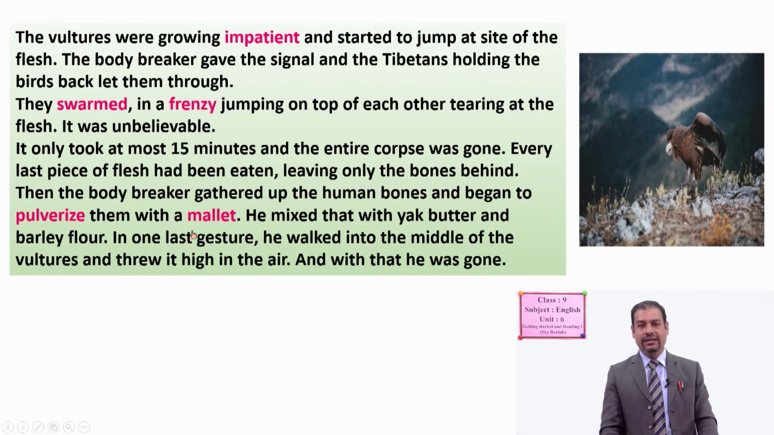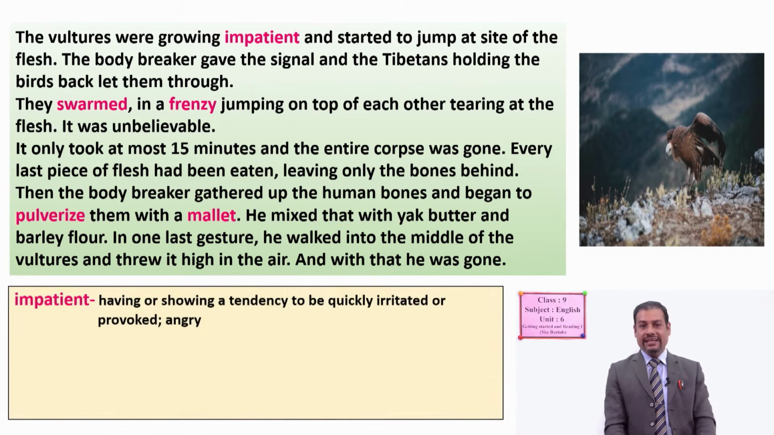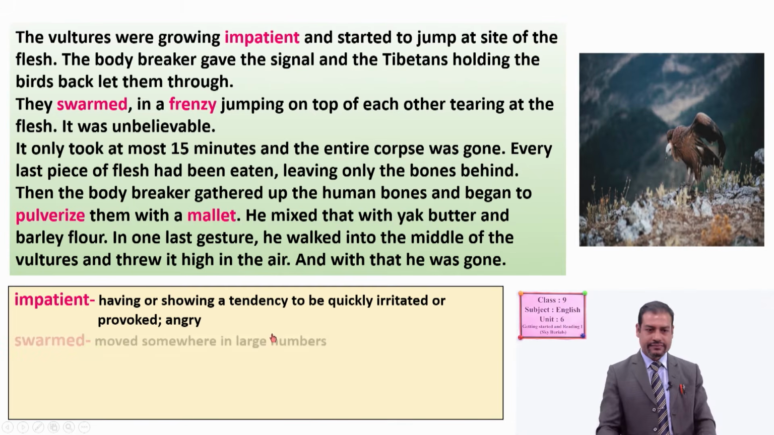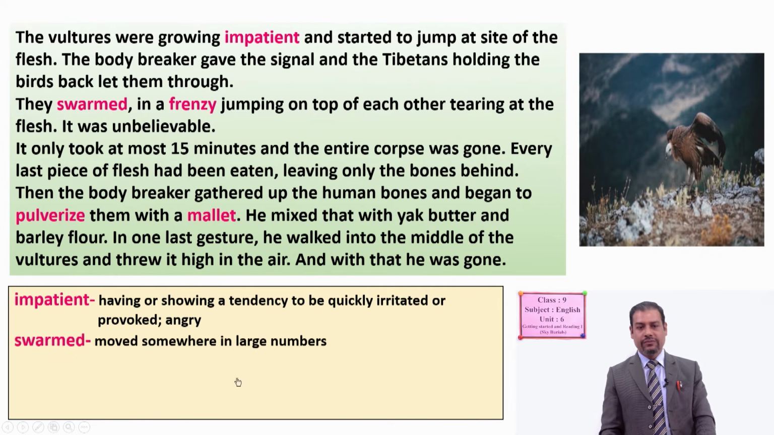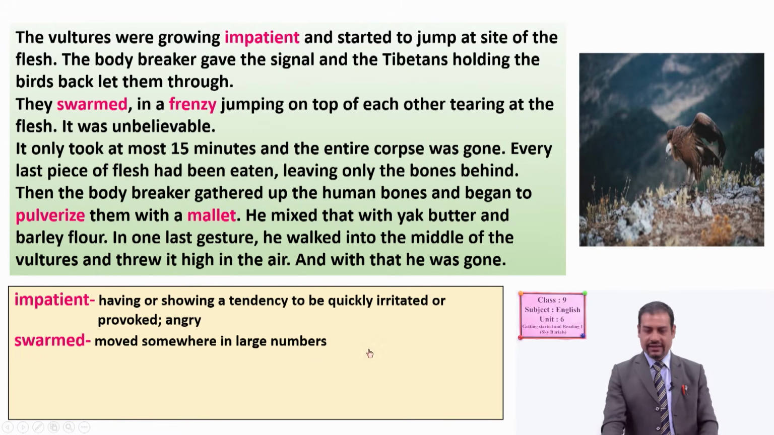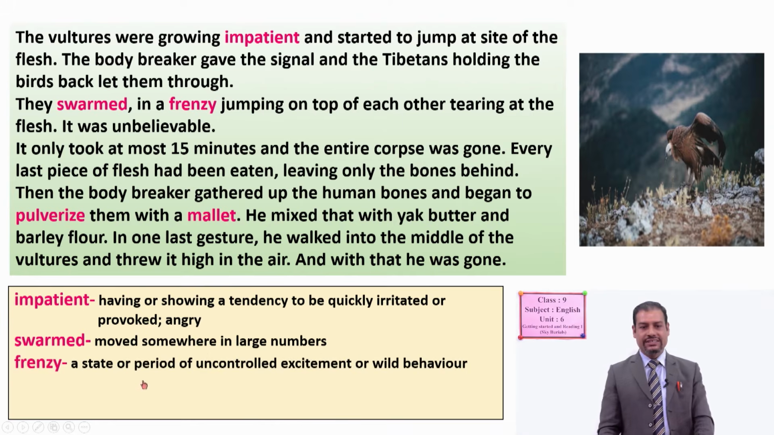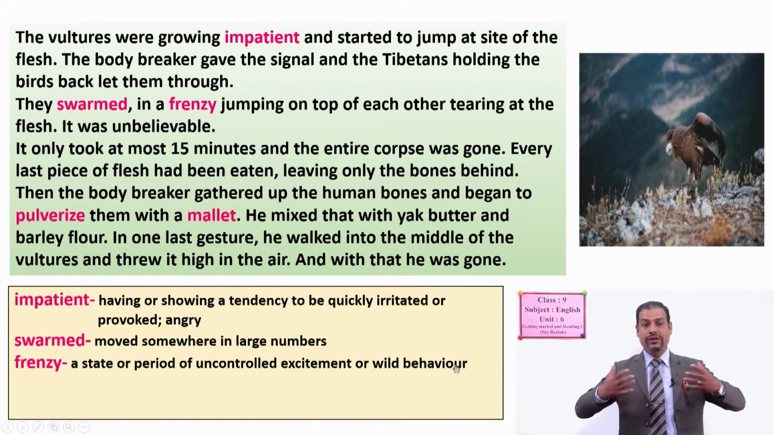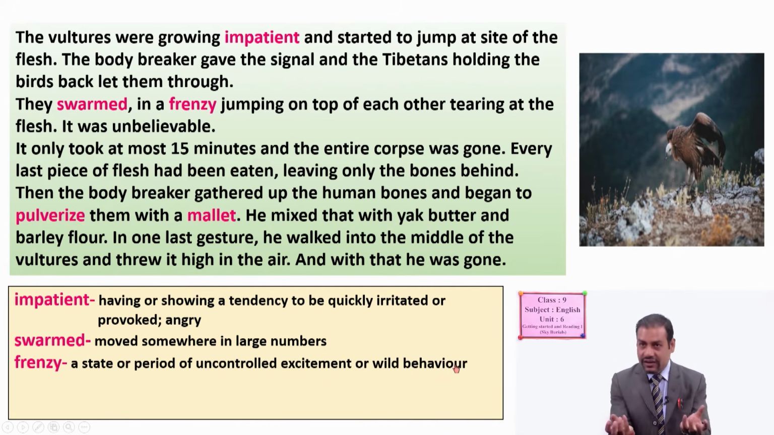P-U-L-V-E-R-I-Z-E, pulverize. M-A-L-L-E-T, mallet. Okay, now I am going to give you the meanings of these words. Impatient means having or showing a tendency to be quickly irritated or provoked, or you can say angry. Swarmed means moved somewhere in large numbers, okay, so many vultures went there together. Frenzy means a state or period of uncontrolled excitement or wild behavior. The vultures were in a frenzy, excited to eat the pieces of the dead body.